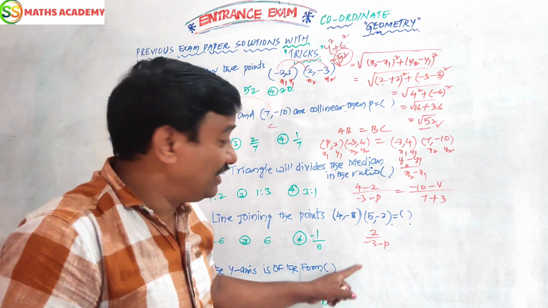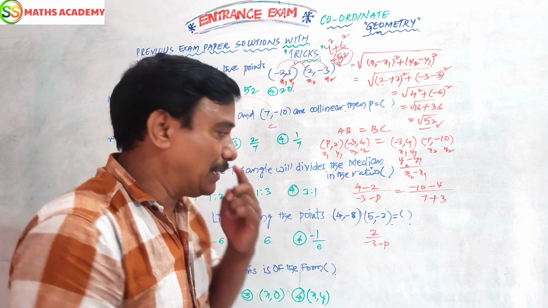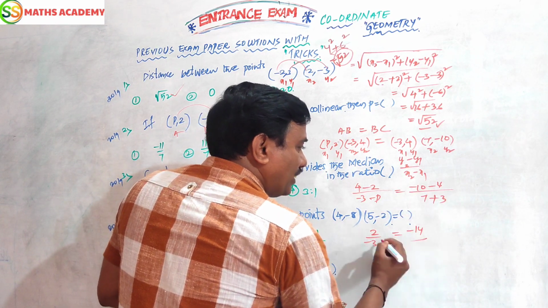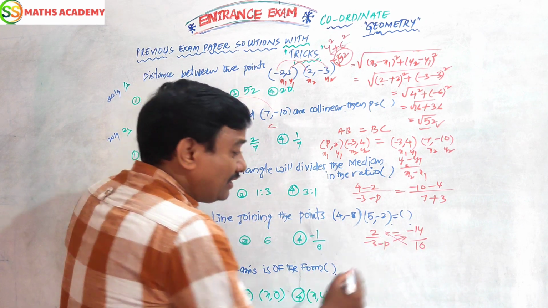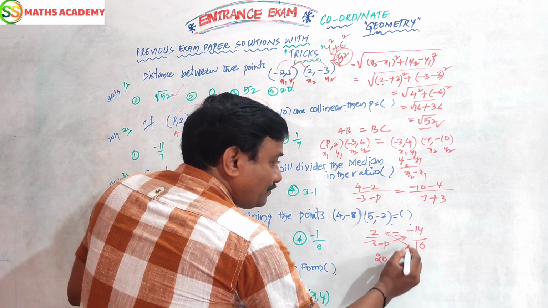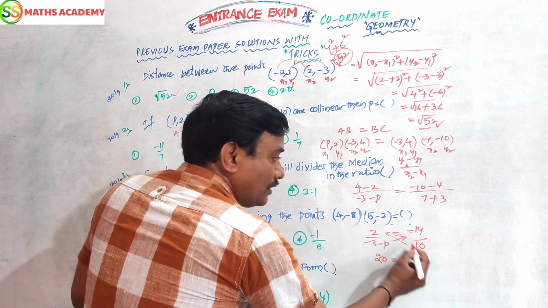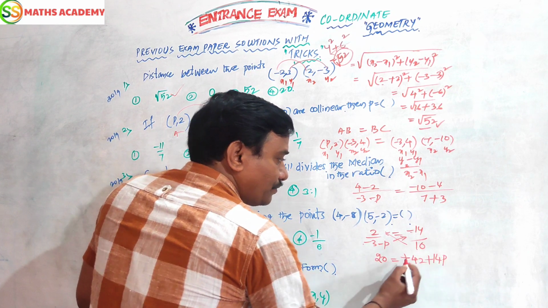You can write it as it is. Don't add it to 3p. It is a variable and a constant, so don't add it. They are not like terms. So minus 10 minus 4 is minus 14. 7 plus 3 is 10. Do the cross multiplication. 10 times 2 is 20. Minus 14 into 3 is minus 42. Minus 14 into minus p is plus 14p.